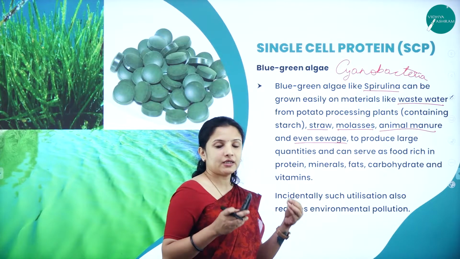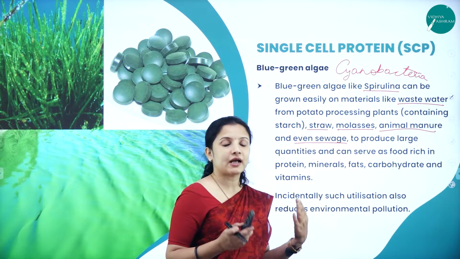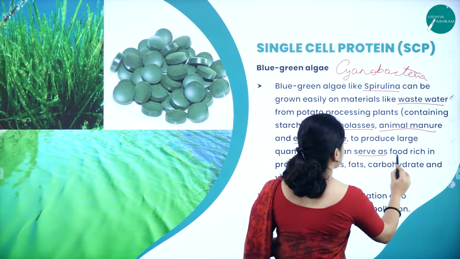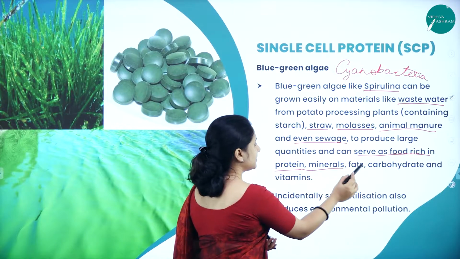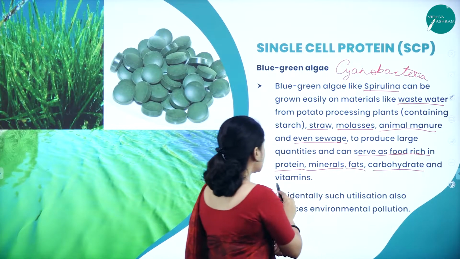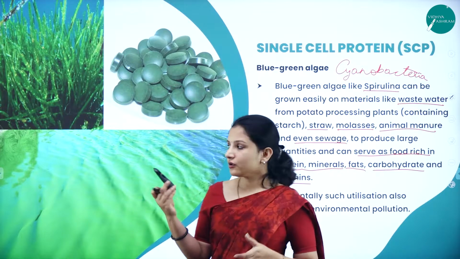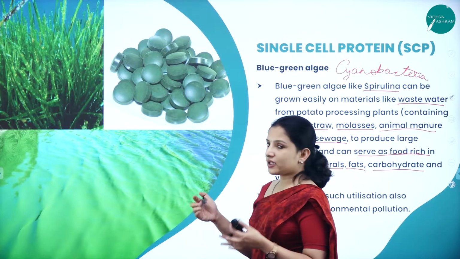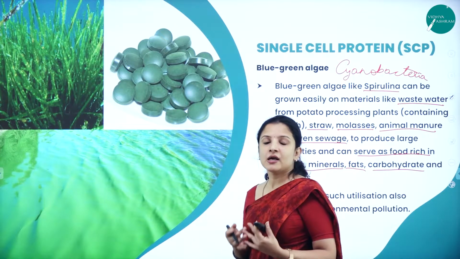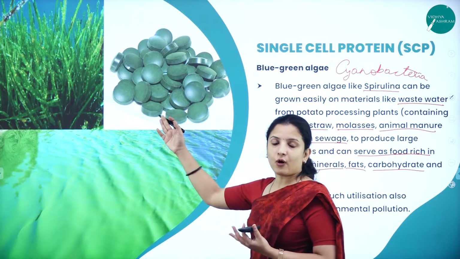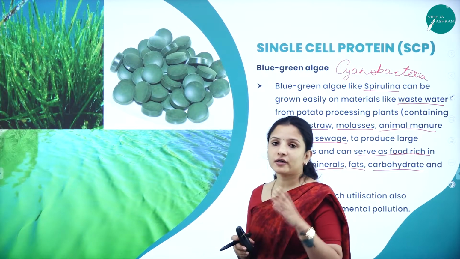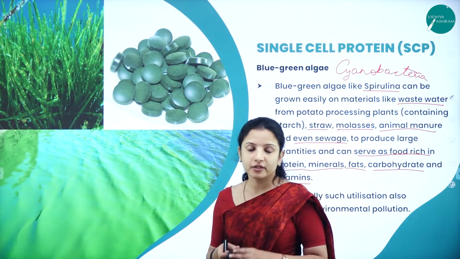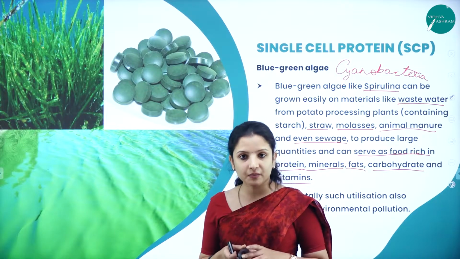The spirulina multiplies very fast, and it can be produced very easily on a large scale, and it can also be served as a food which is rich in protein and minerals. They are also rich in fats, carbohydrates, and vitamins. So growing spirulina is easy. These are the freshwater spirulinas that you have seen. They will be collected, processed, dried and powdered and made into tablet form, which is available in the market. Spirulina tablets are a very good dietary supplement for diabetic patients as well.